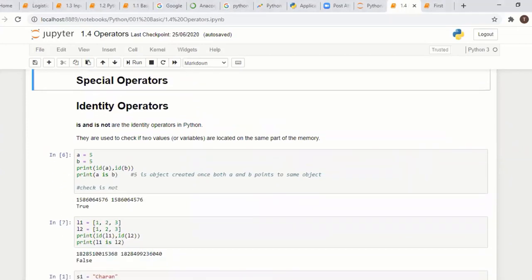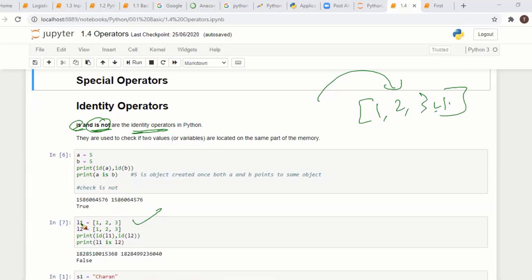Special operators. What are the special operators? We are checking whether any item, suppose we have a list, right? We have seen list, a collection of items, 1 2 3 4, like this. We can check whether it is there or not, using the is or is not operator. We can identify whether it is there or not.